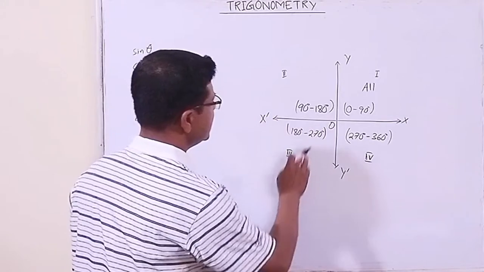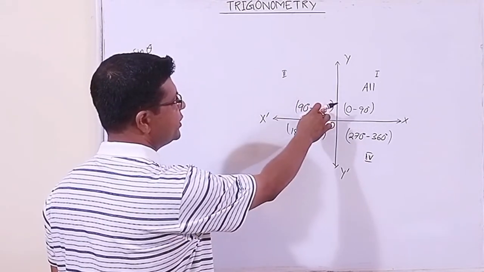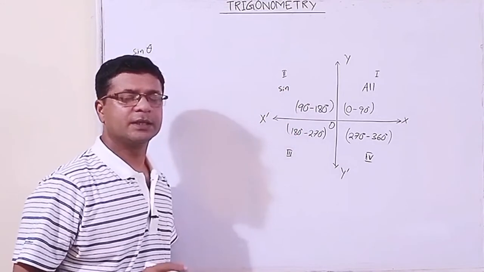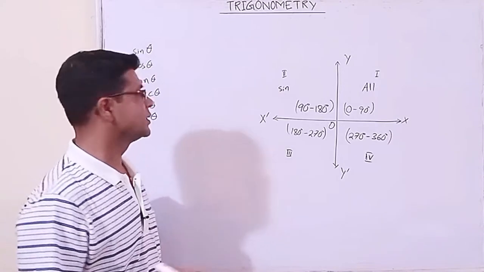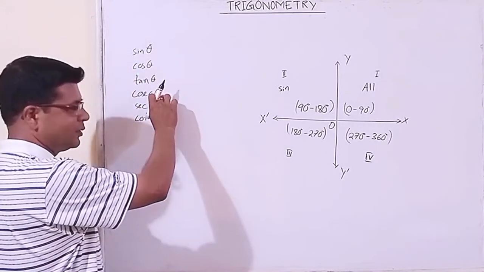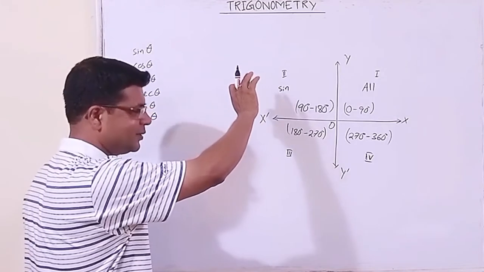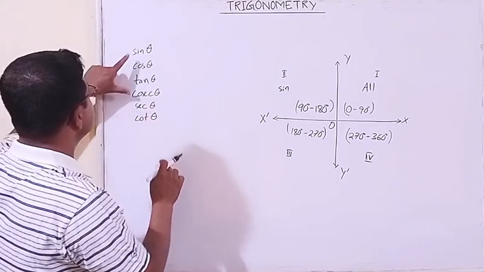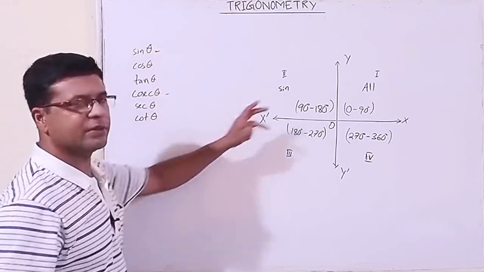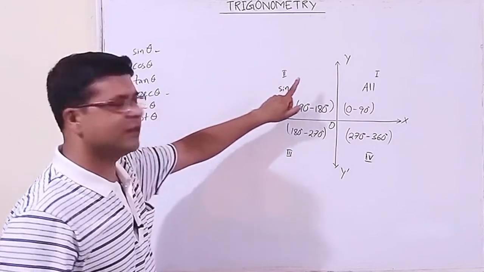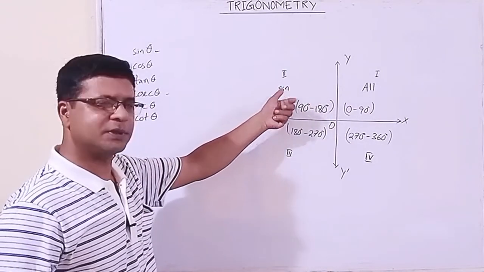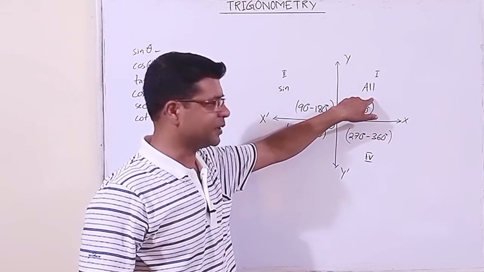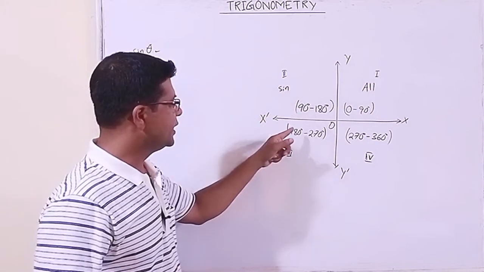Here in between, that is in the second quadrant, in between 90 to 180, sine is positive. Sine, so what is the reciprocal of it? Cos. That is sine and cosec. Reciprocal of sine is, I said cos by mistake, it is cosec. These two are positive here in the second quadrant. So we will consider only the first one. Okay, reciprocal is always positive. If sine is positive, reciprocal is positive.